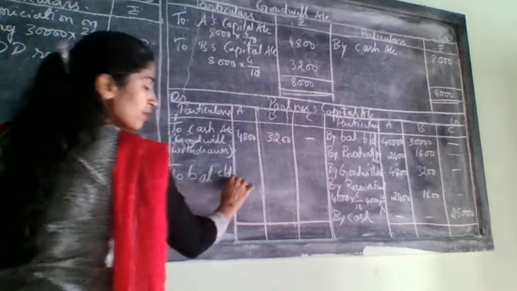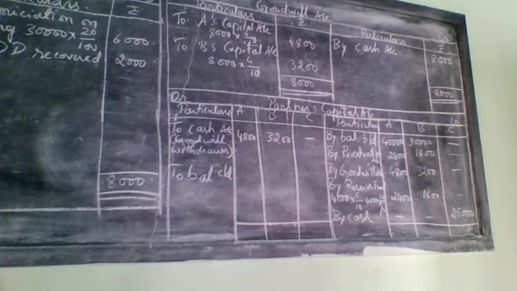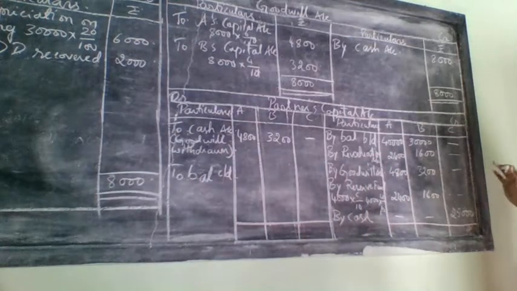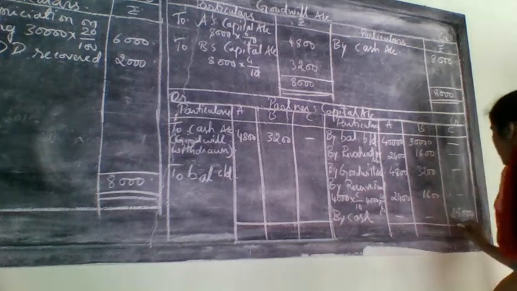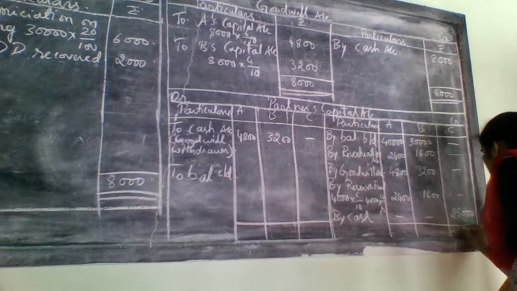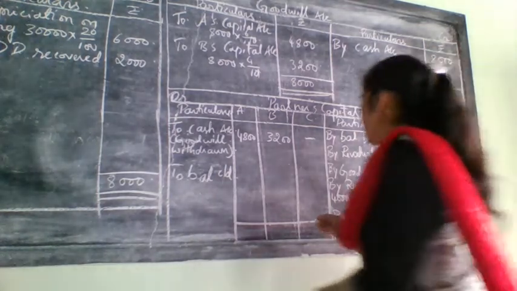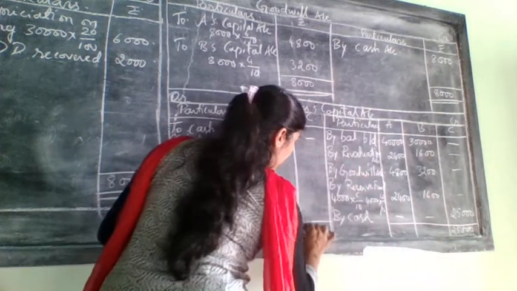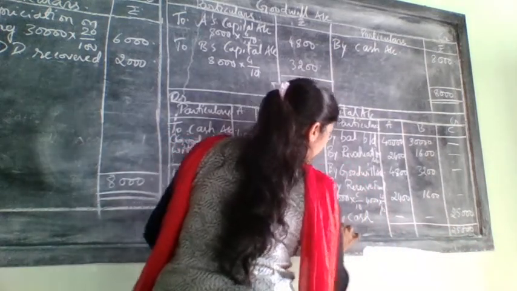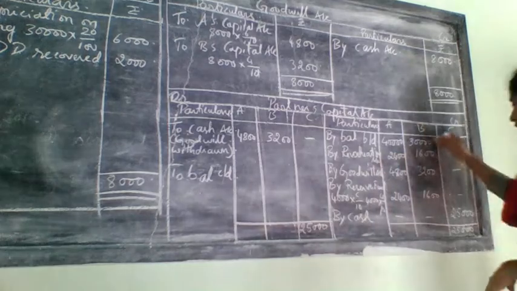So to close the partners capital account, what will you write here? To balance carried down. Here first one by one we will take, not all together. For C it is 25,000. So no entries for him. Right here also 25,000. Next for B, add everything.